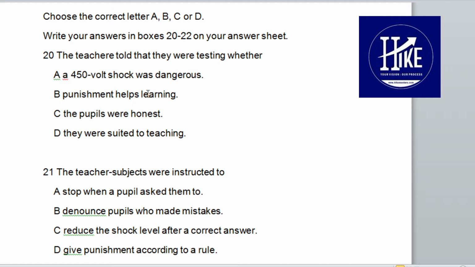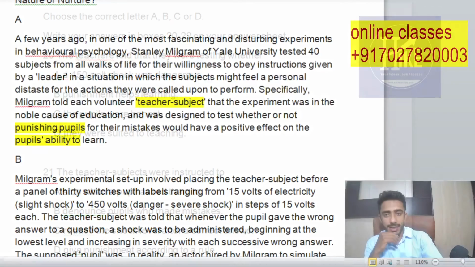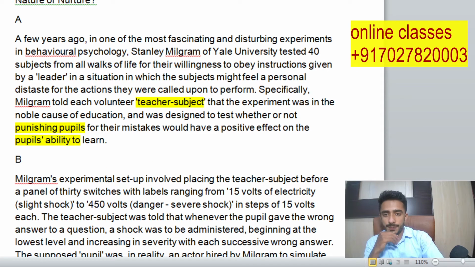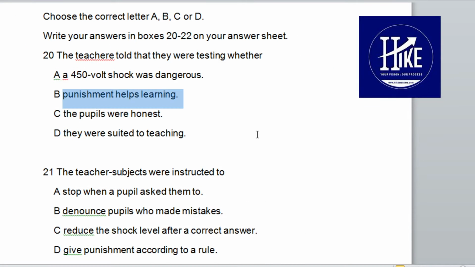Okay, whatever it could be. Punishment helps learning. Yes, we saw it in the passage. Punishing pupils' mistakes would have a positive effect on pupils' ability to learn. Like if we are punishing pupils, would it help them or not? The same thing they are checking in the question. Okay, so the second is the option which we can select as the answer.